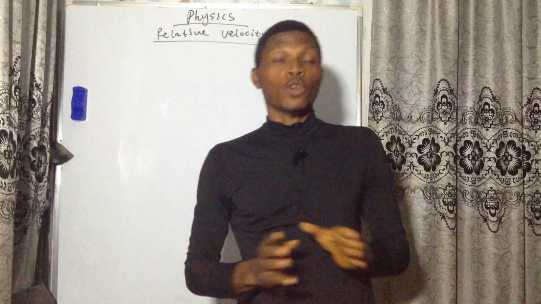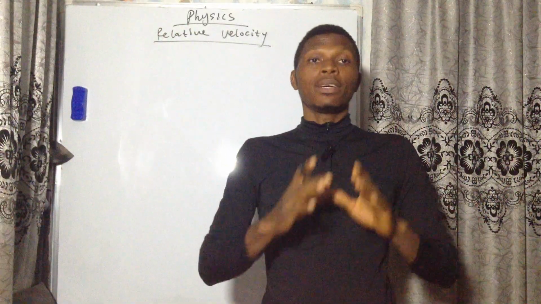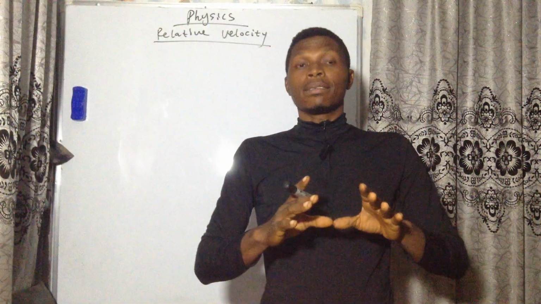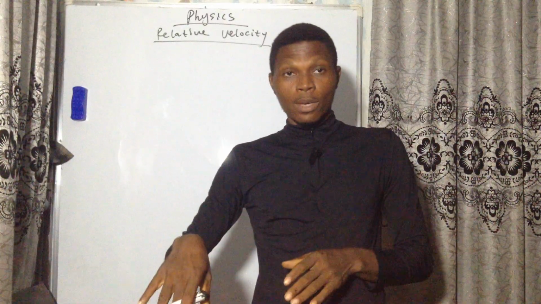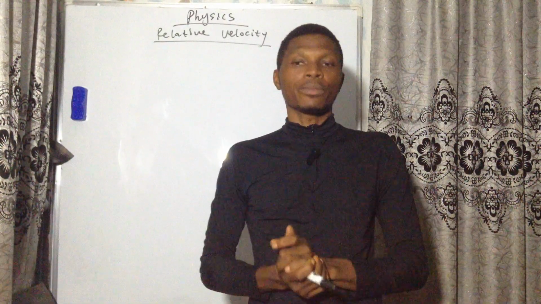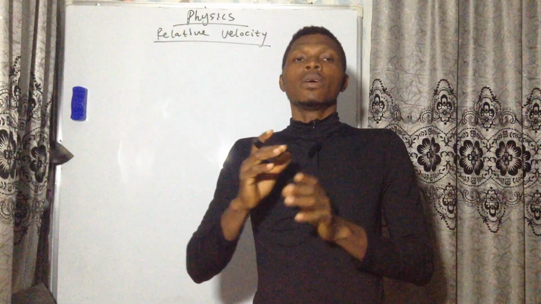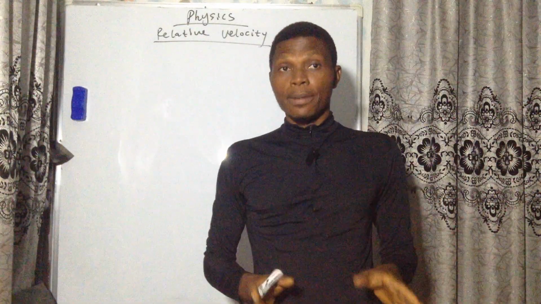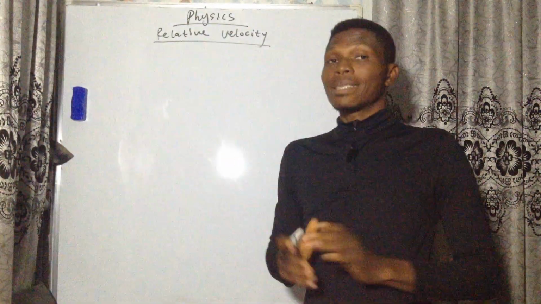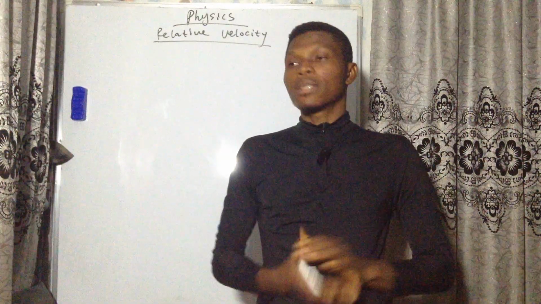But we are not here to talk about Einstein's theory of relativity. We are here to talk about relative motion in Newtonian physics, or classical physics. In discussing this relative motion, we consider time and space as absolutes. That is, time is not relative. It is absolute, both time and space.